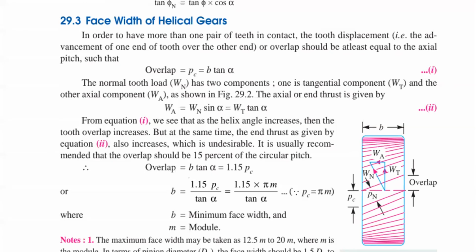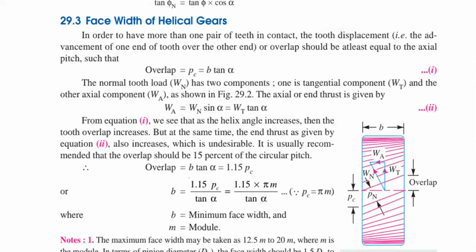So pi m is your circular pitch value. And if in any textbook they mention it in terms of D and T, please substitute in terms of m only. Right? You will get the answer. You will get the answer. Okay? Right.